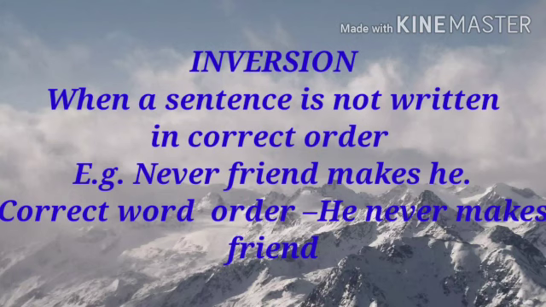Next figure of speech is inversion. What is meant by inversion? When a sentence is not written in the correct word order, it is called inversion. For example, never friend makes he. The given statement is not in correct word order, so what is the correct word order? The correct order is he never makes friend. It means when word order is not grammatically correct, it is called inversion.